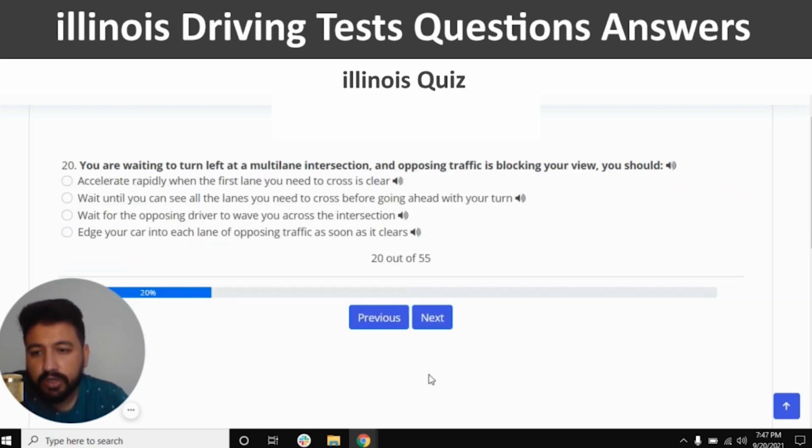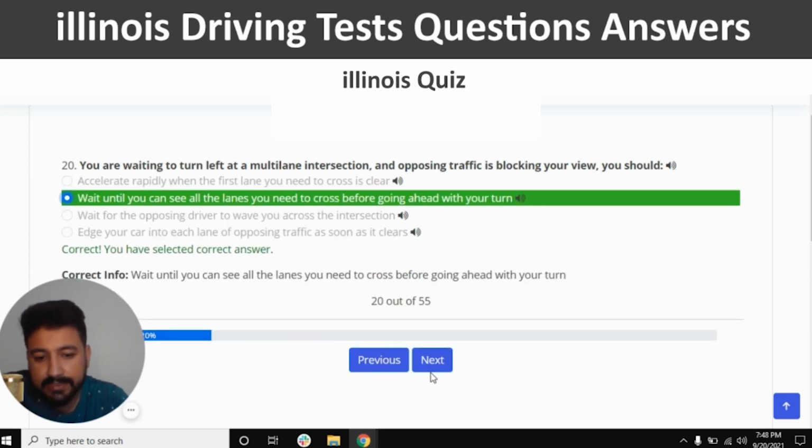Yes, and next. You are waiting to turn left at a multi-lane intersection and opposing traffic is blocking your view. You should wait until you can see all the lanes you need to cross before going ahead with your turn. And next.